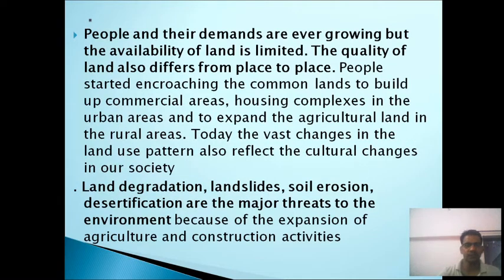People and their demands are ever growing, but the availability of land is limited. The quality of the land also differs from place to place. It is not the same everywhere. People started encroaching on the common land to build commercial areas and housing complexes in urban areas and to expand agricultural land in rural areas. Today, the vast changes in land use patterns also reflect the cultural changes in our society.